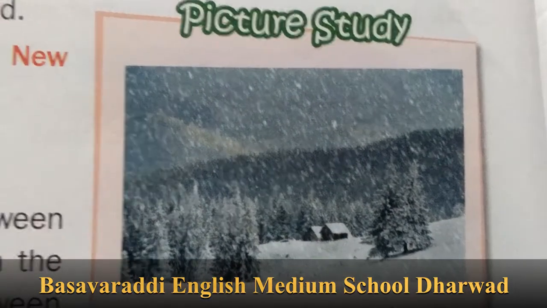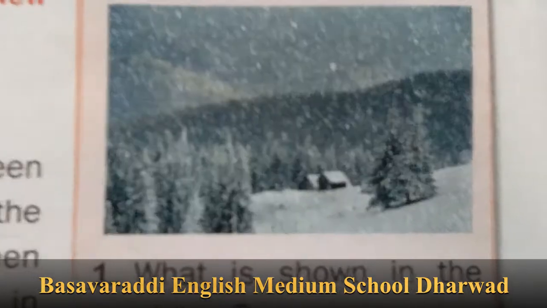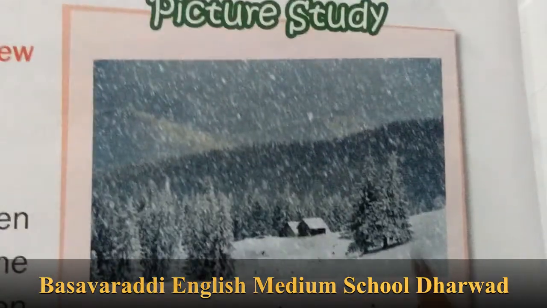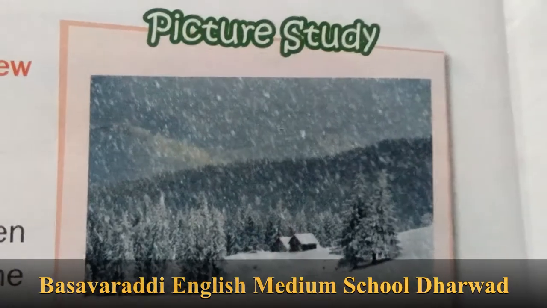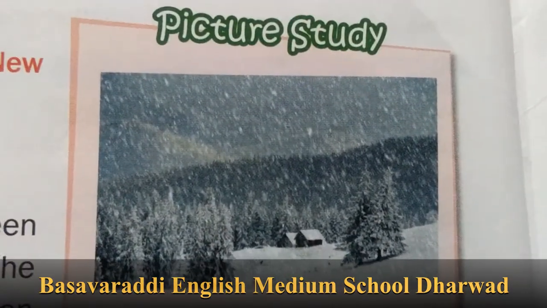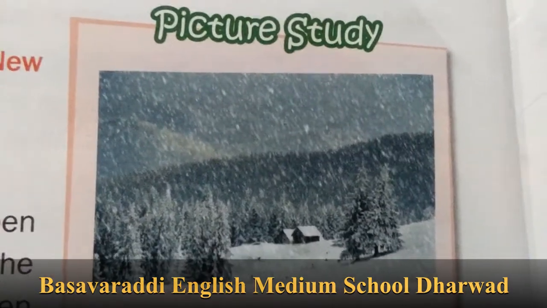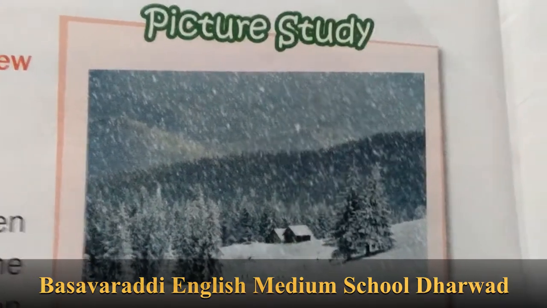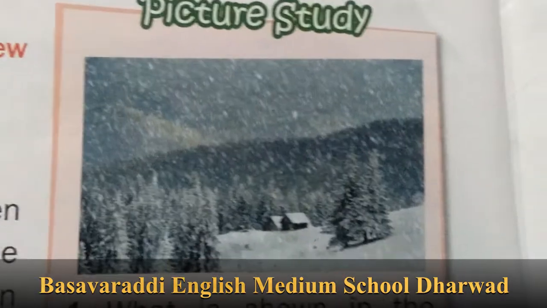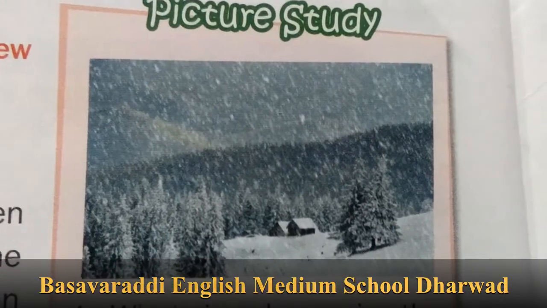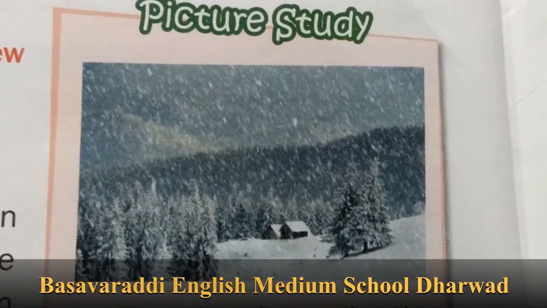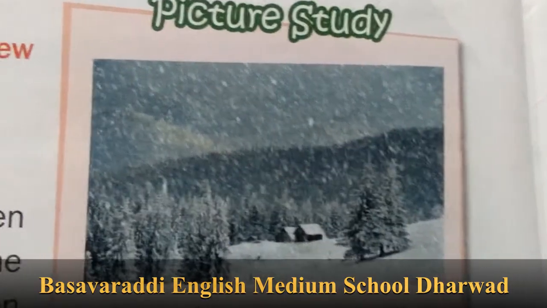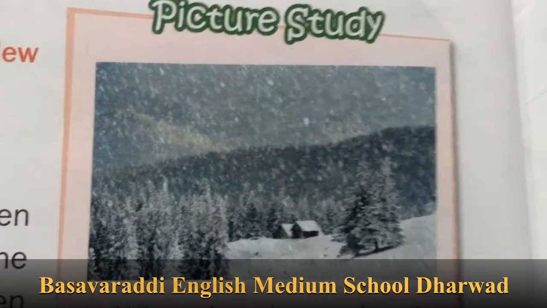For the frigid zone, this is a very good example. Are you observing the picture? See here. Snow covered areas. Why? Because these regions are far from the equator. Because of that reason, these areas are covered with snow throughout the year.